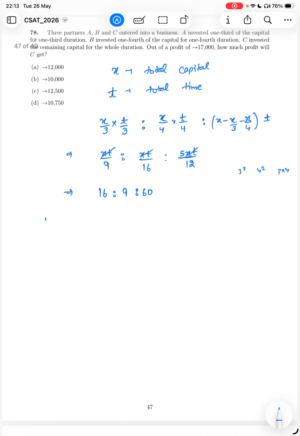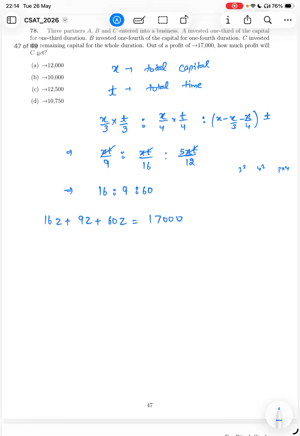Suppose you have 16z plus 9z plus 60z. This is the total profit, and the total profit is 17,000. So basically 85z is equal to 17,000, so z will be 200. Okay. So if I want to calculate profit of A, it is 3200, profit of B is 1800, and profit of C will be 12,000.